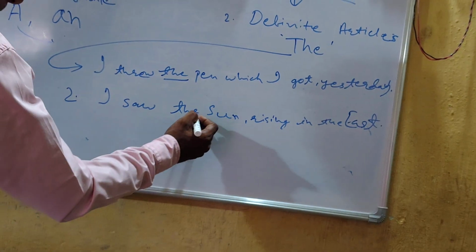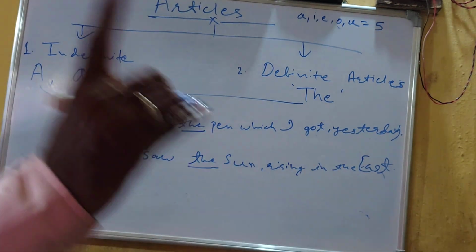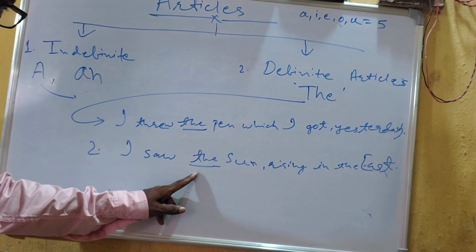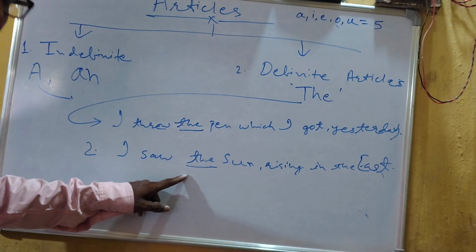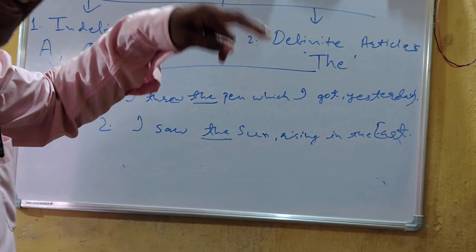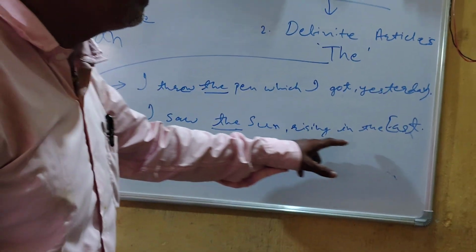Here I put the in place of sun. In fact, sun is only one. I can write here A, but I did not write A. I wrote the. Why? Because sun is only one in this world. And I specified this. That's why I saw the sun rising in the east.